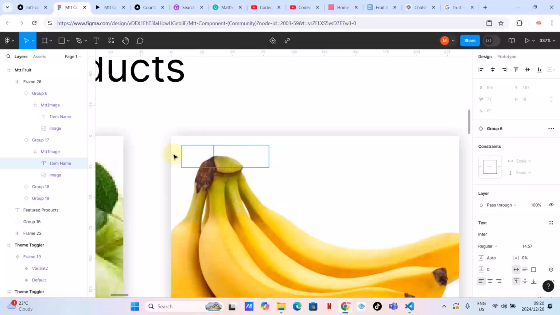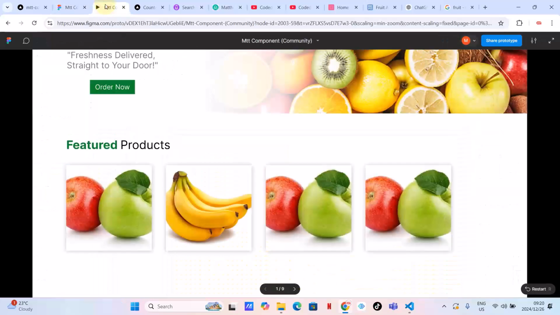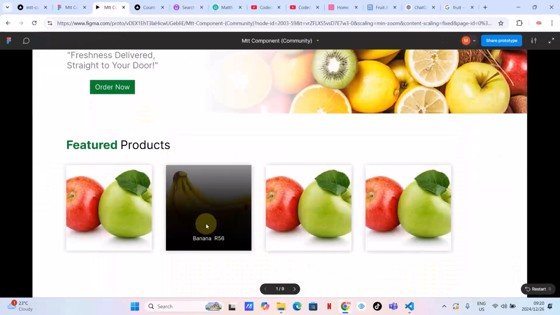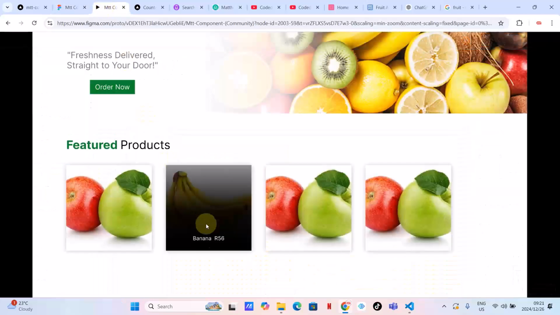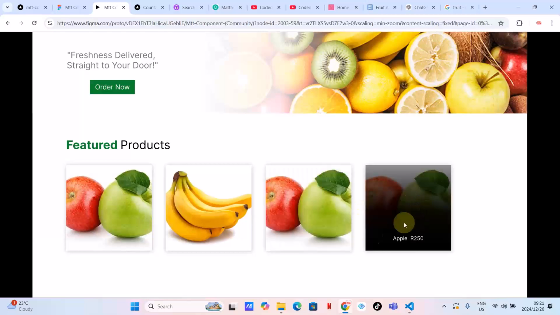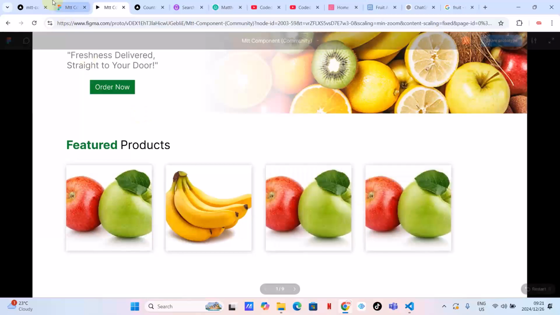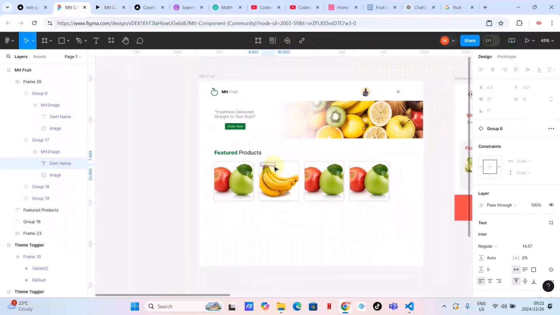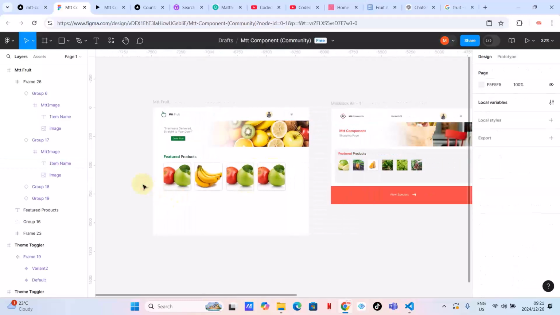Let's just type banana and put a different number. Let's go to the prototype and check. Banana, 56 rand. I think this works well. Okay, obviously, guys, since this is a demonstration, I'm not going to do a lot of things. This is not a Figma tutorial or something.